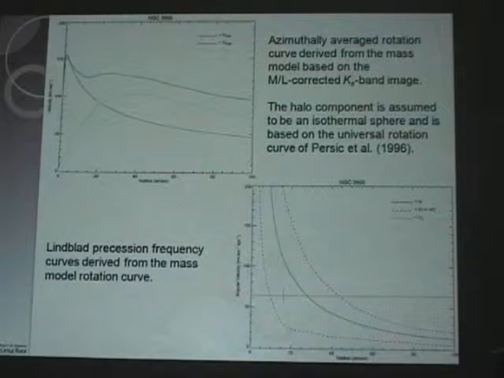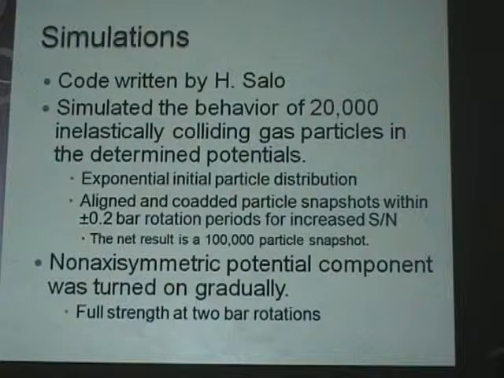So rotation curve. So this is an example for one of the galaxies, NGC 3660. Here we have a sticky particle code, which was discussed before, to not basically dynamically shock the system and throw particles out of the grid. So we have basically the bar potential turn on and reach full bar strength after about 2 bar rotations.